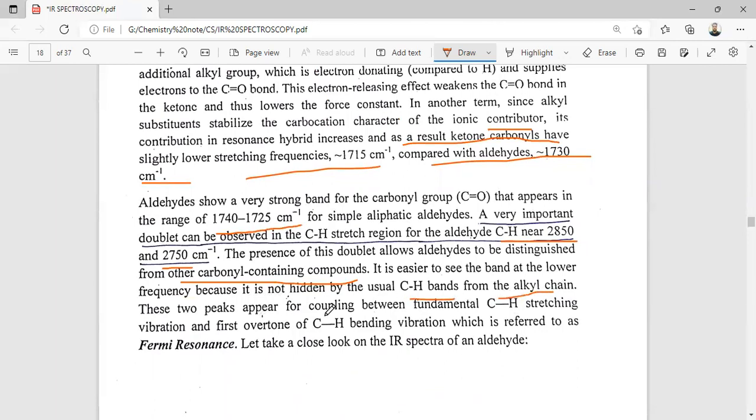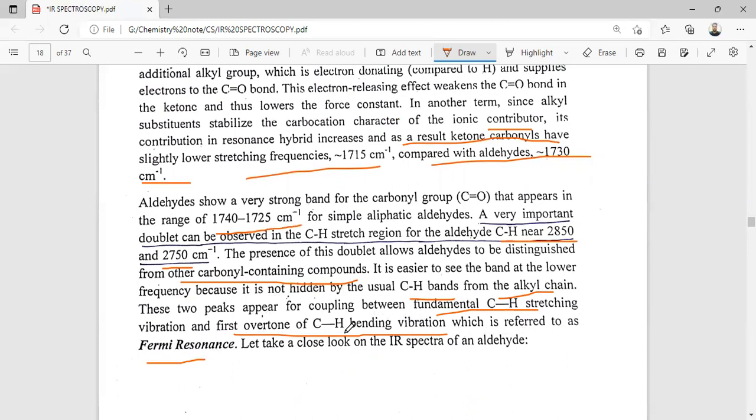These two peaks appear due to the coupling between the fundamental CH stretching vibration and the first overtone of the CH bending vibration, which is referred to as Fermi resonance. So in the aldehyde, the carbonyl stretching frequency is around 1740 to 1725, and here the CH stretching frequency is also observed.